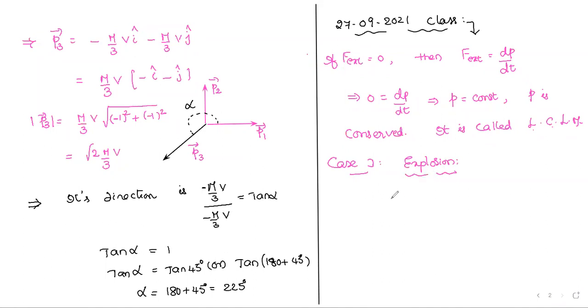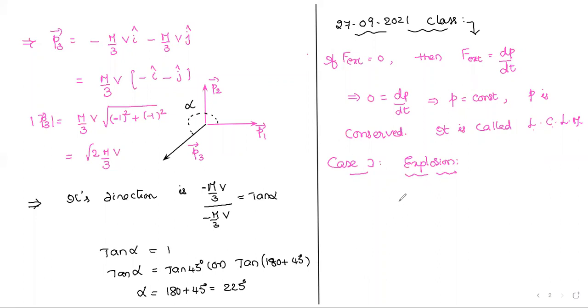In this explosion, the bomb actually explodes into two or more pieces. For the explosion, what is the cause? If you step back and think, we will get some idea. Because of lighting the wick, some chemical reactions occurred inside and some internal force developed.